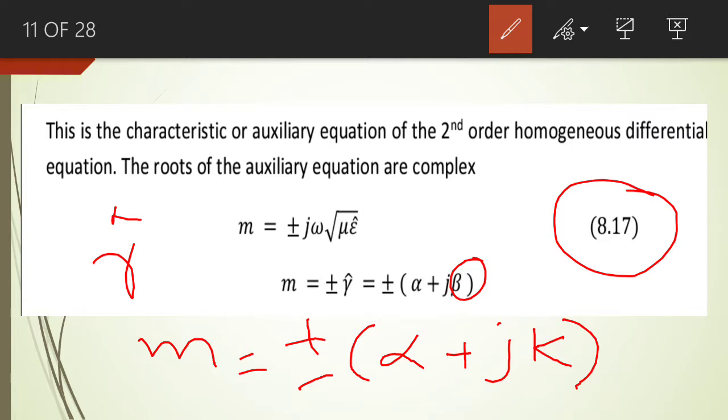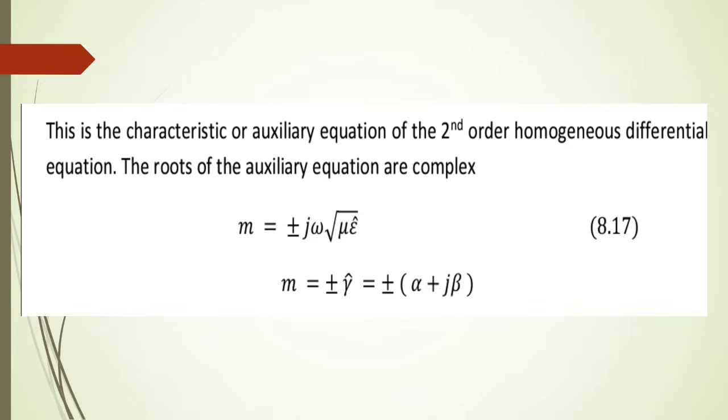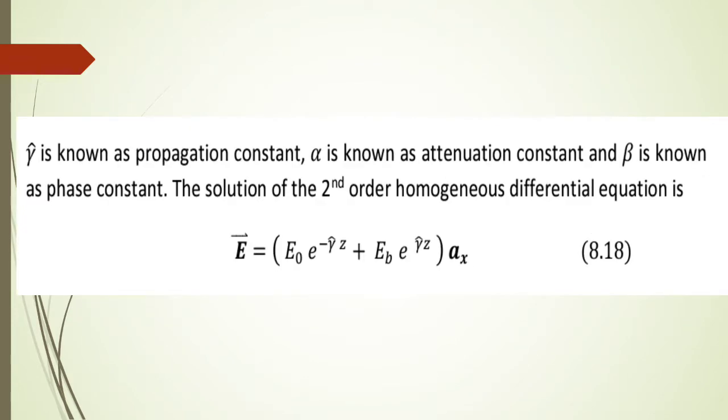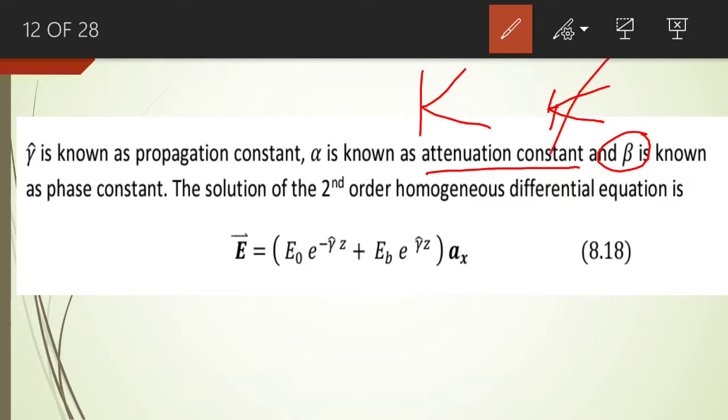What is α? α is known as the attenuation constant of the electromagnetic wave. So α is known as the attenuation constant, and instead of β we have k, and as I have told you, k is known as the propagation constant.